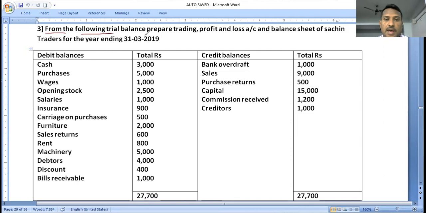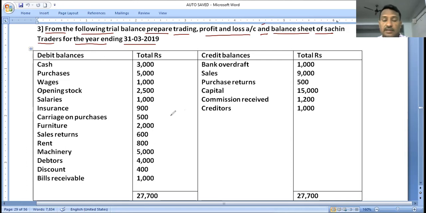From the following trial balance, prepare trading, profit and loss account and balance sheet of Sachin Traders for the year ending 31st March 2019. Okay, this is the information about Sachin Traders. Debit balances total rupees, credit balances total rupees is given in the question. We know that the trial balance is the base for the preparation of final accounts. From this information, we have to identify.